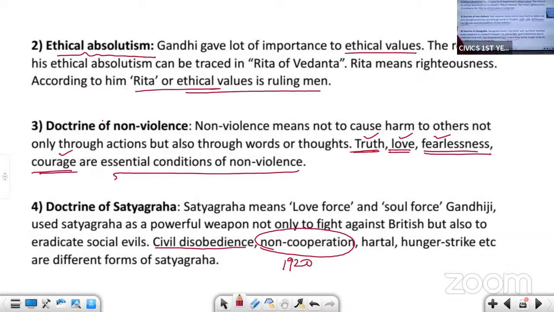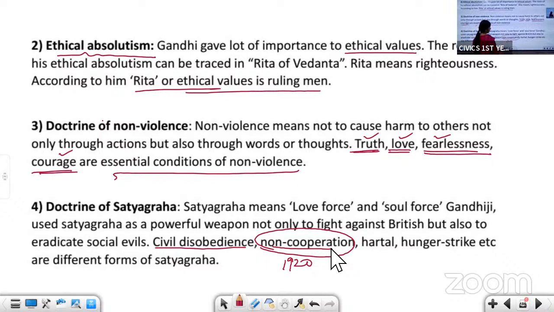Gandhiji organized the non-cooperation movement against the Britishers as a protest against the Jallianwala Bagh incident, where many innocent people were killed.